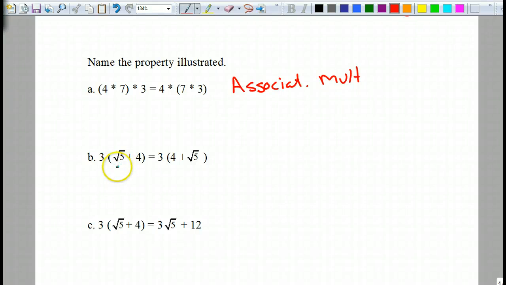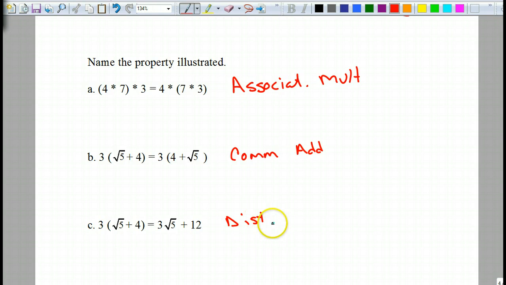Commute, because really the square root of 5 and 4 are trading places, right? The 3 didn't get distributed. The 3 is still on the outside. So what we're seeing here is commutative with addition. Okay? Distributive. Yes, the next one is distributive. That 3 got transferred to both the square root of 5 and 4. Okay?